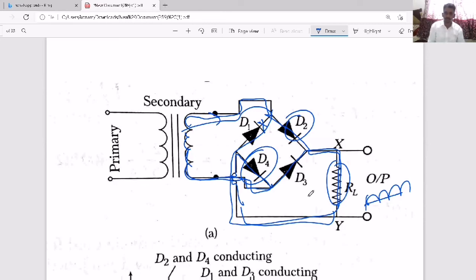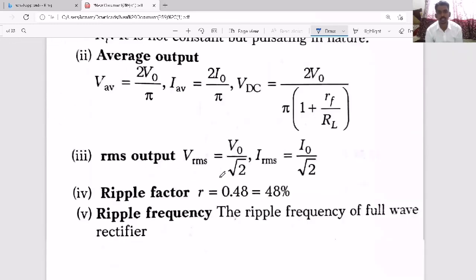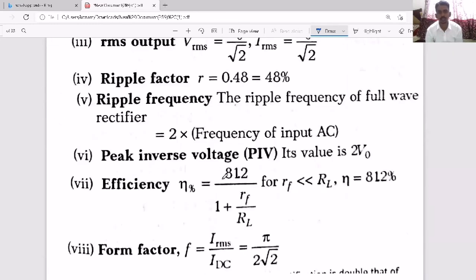Based on this, questions can come. Direct formula based questions they can ask you, so please try to remember all these values and formulas: what is the efficiency, what is the ripple factor, what is the RMS output, what is the average output and all those things. But mainly focus on questions with a combination of resistors and diodes. That is what they usually ask most of the time, so please focus on such questions.